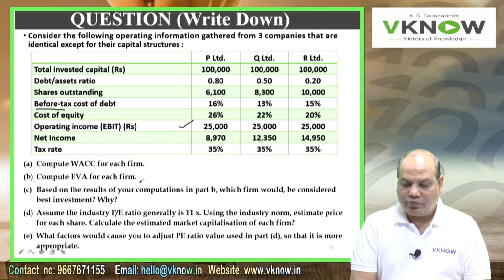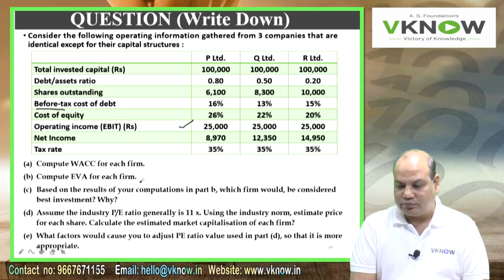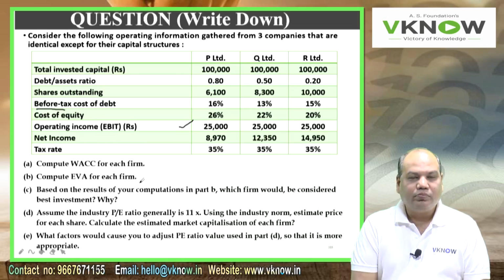Point C, based on the results of your computations in part B, which firm would be considered the best investment, and why?